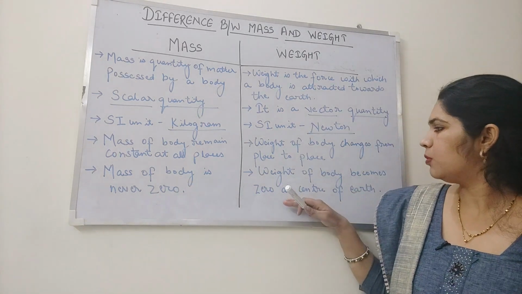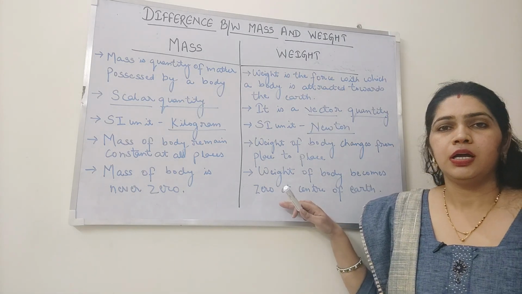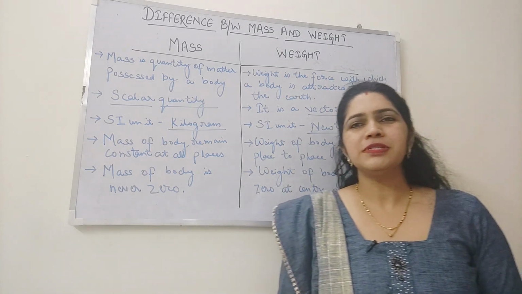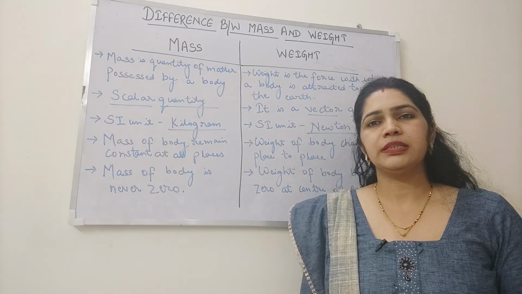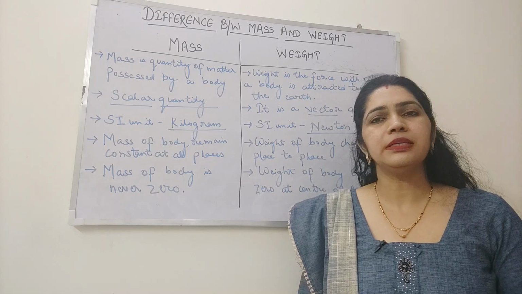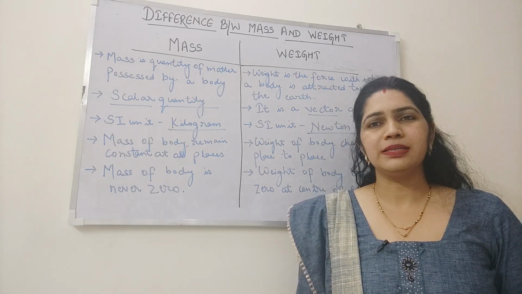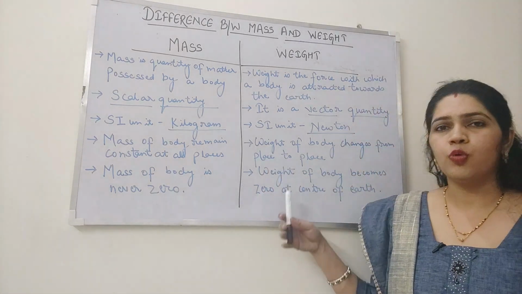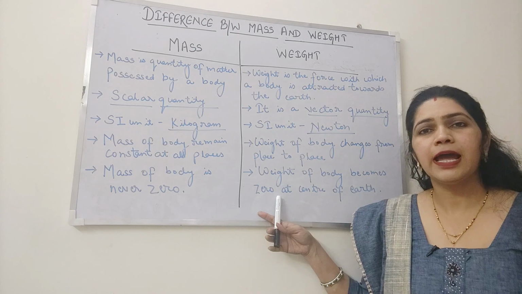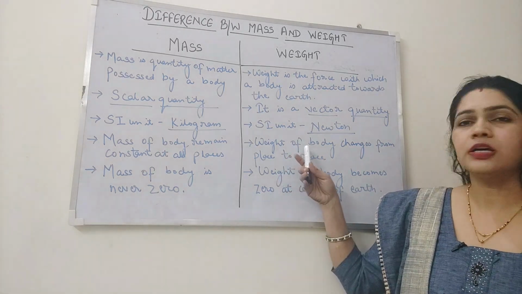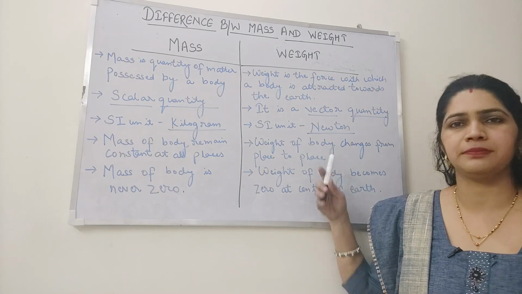Now, weight of the body will become zero at the center of the earth. The weight of the body becomes zero at the center of the earth and changes from place to place. That means it is not a constant property. Now let us try to understand these 2 points: why weight becomes zero at the center of the earth, and why weight is not a constant property and it changes from place to place.